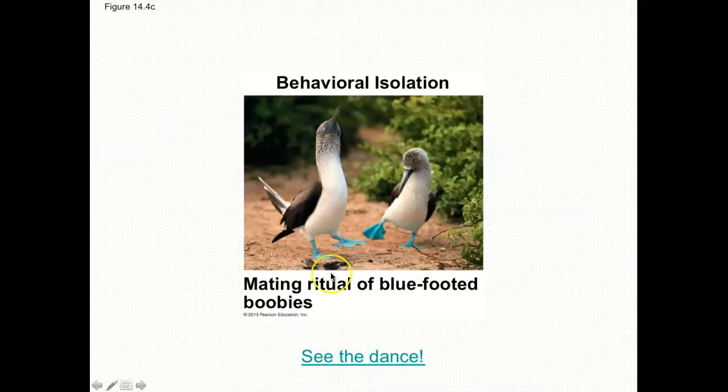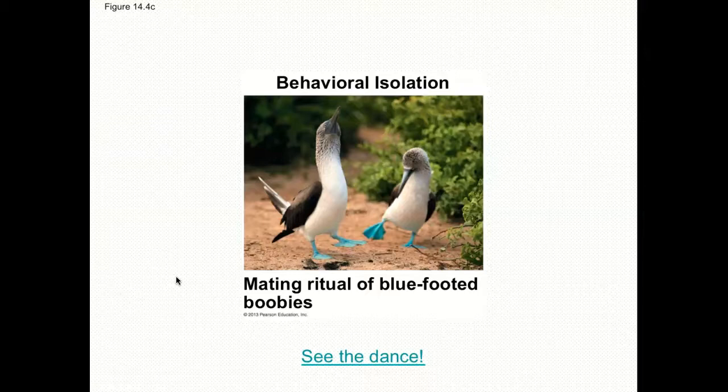The blue-footed booby here is an example. They have a very fun little dance. There are also spiders that have mating rituals, and all different kinds of animals have different mating rituals. So behaviorally, you can be isolated from another bird, for example, if you're not doing the right dance.